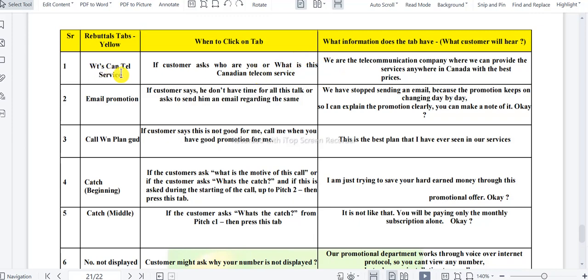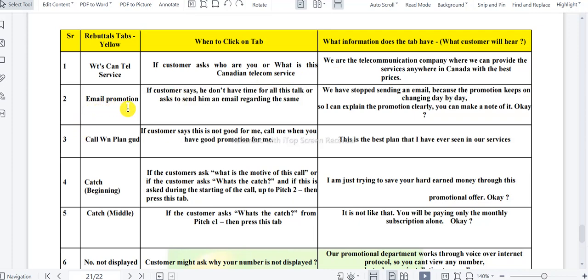If they are asking what is Canadian Telecom Service, you are also clicking the same button. Whatever the customer says, that question keyword will be written on the prompt. You have to click that button. That is the clue for you. Fine. So it says we are the telecommunication company where we can provide the services anywhere in Canada at the best price. Okay, with the best price.